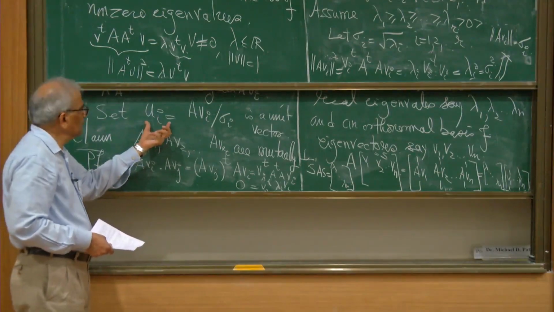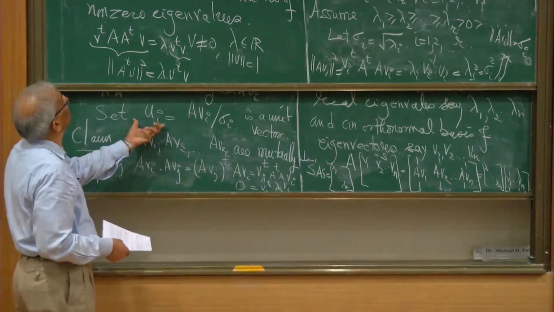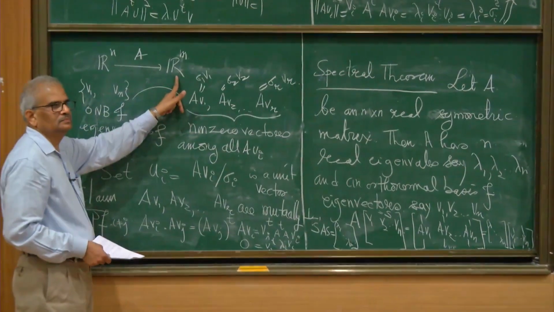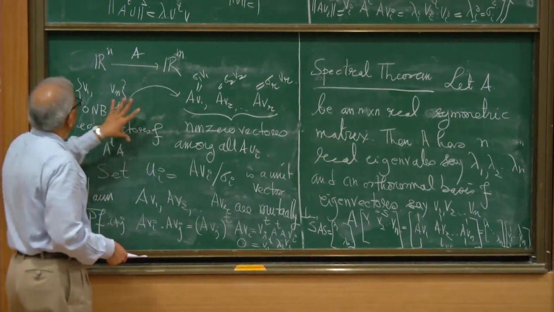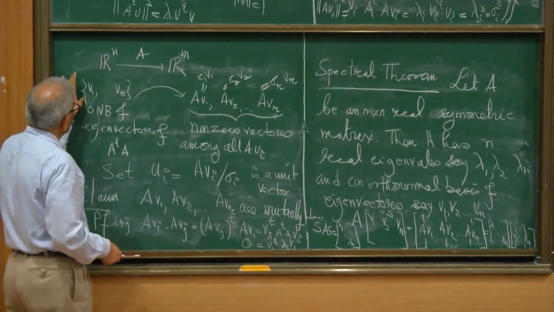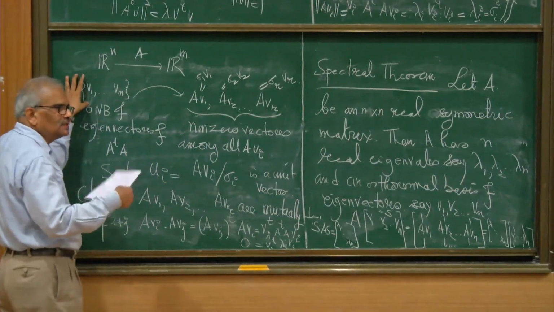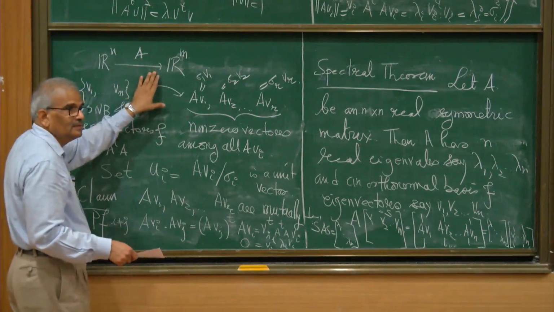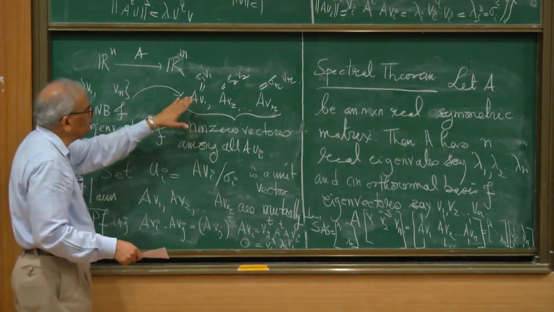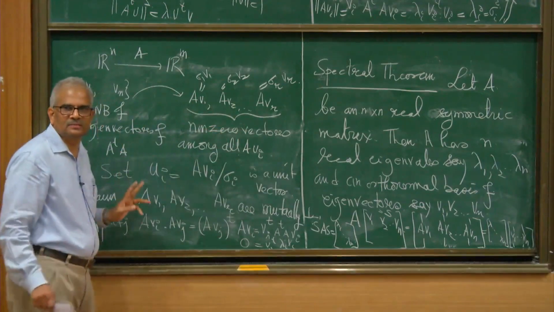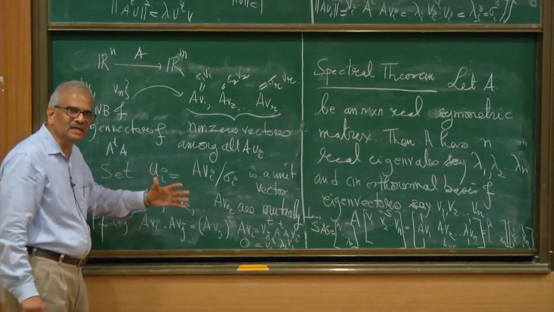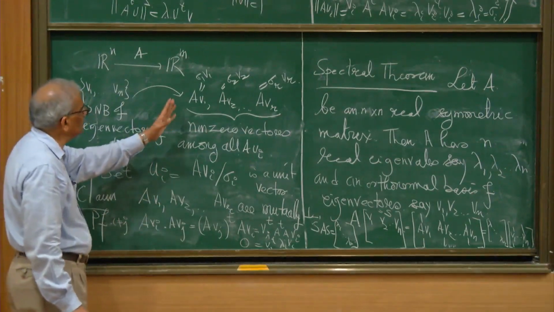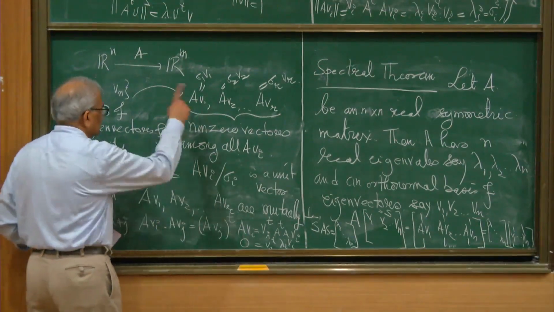But where do they live? These vectors, where do they live? They live inside this space. So in Rn, I have a nice coordinate system which is coming from eigenvectors of A transpose A, but I apply the matrix A, then I get r mutually perpendicular vectors. I divide by their length, I get r mutually perpendicular unit vectors. I call them U1, U2, up to Ur, after you divide.